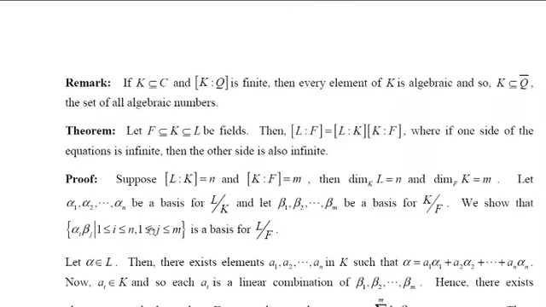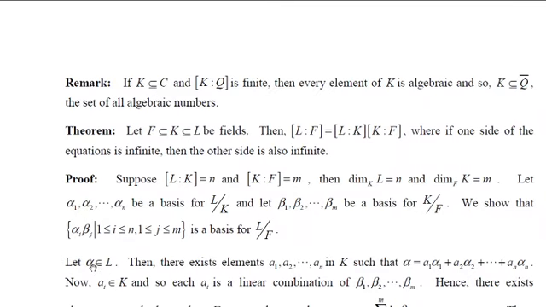This set of vectors spans L if every element of L can be written as a linear combination of alpha i into beta j. So let us say alpha is any arbitrary element in L. Then we have to show that alpha can be written as a linear combination of this.